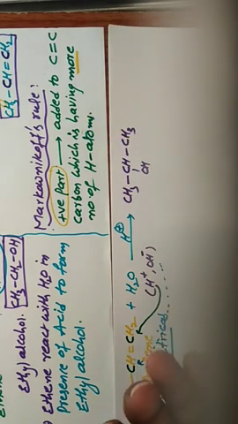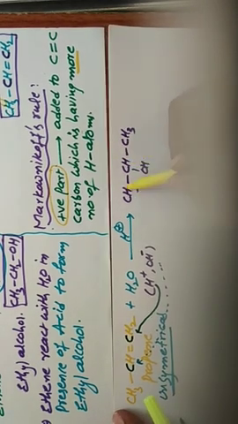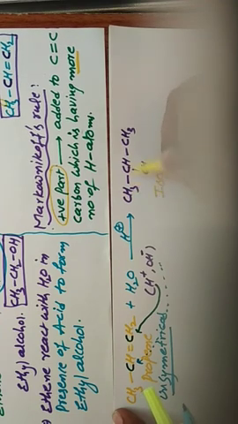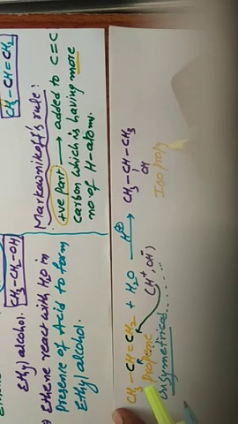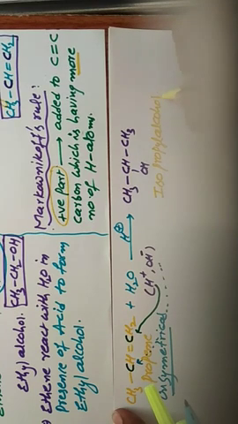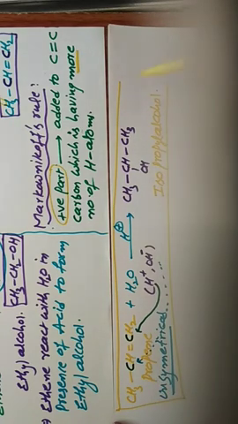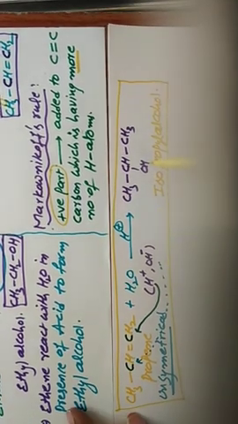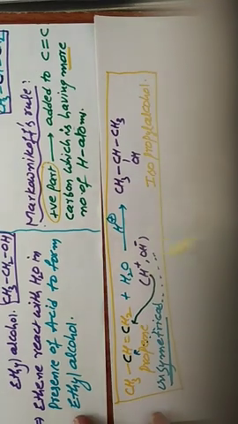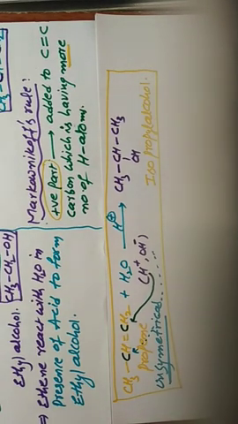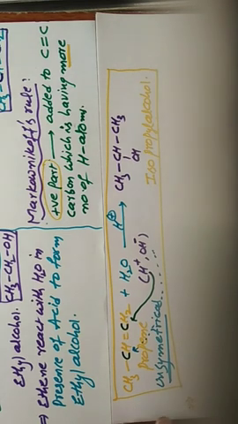What is the name of this molecule? This name is in the common system. 2 methyl groups are attached to a single carbon, so the prefix is iso. 3 carbon atoms, propyl. Isopropyl alcohol. This is the second example reaction. Generally we should first write the statement, after that the reaction. For ease of understanding, I first explain the reaction, after that the statement. So whenever you write in your main notes, first write the statement, next the reaction.